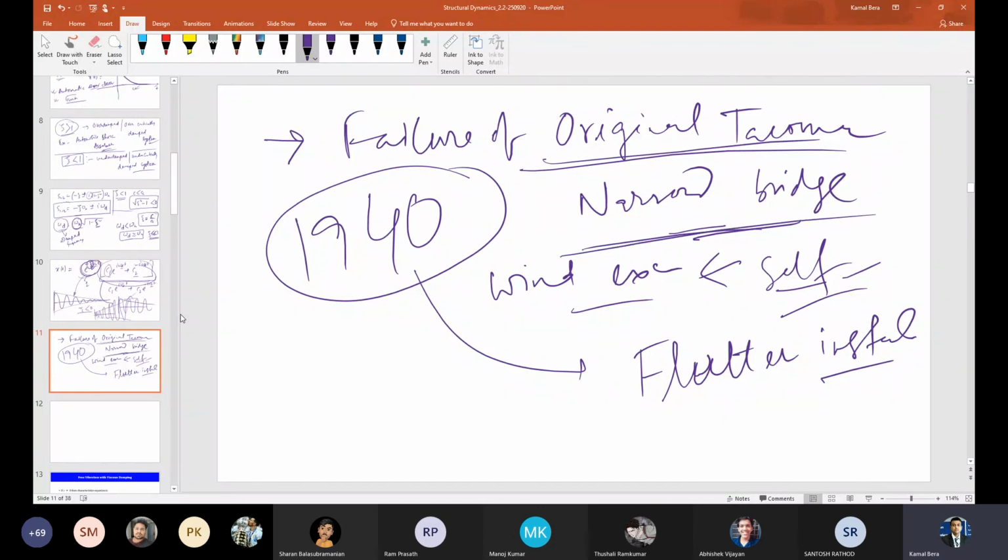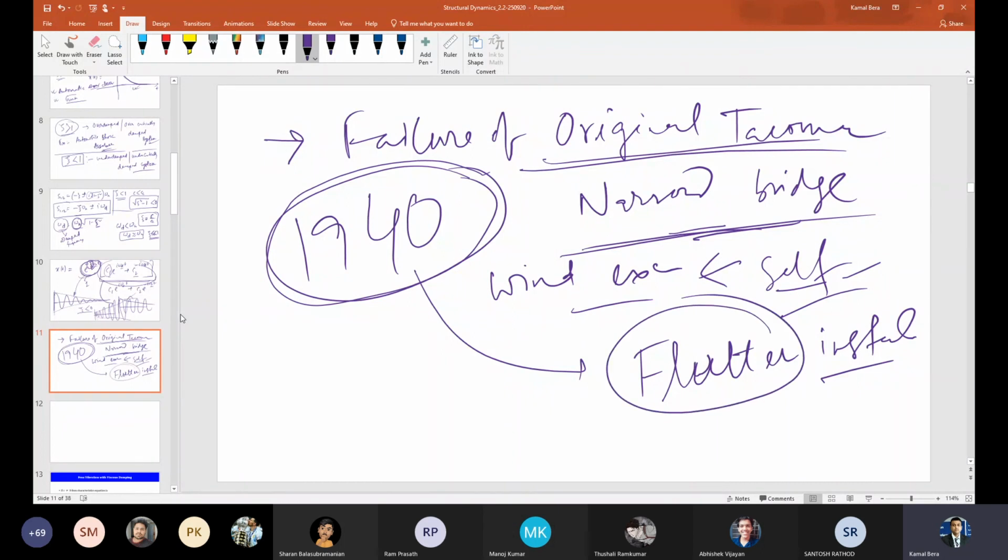You see how violently it is oscillating at a speed of only, I forget, twenty something. At that speed it completely collapsed. After that, a lot of study happened for bridges under wind loading, but not before.